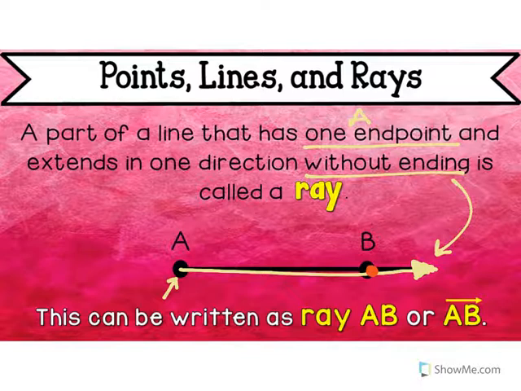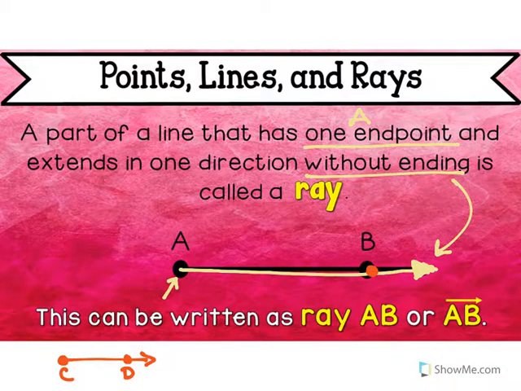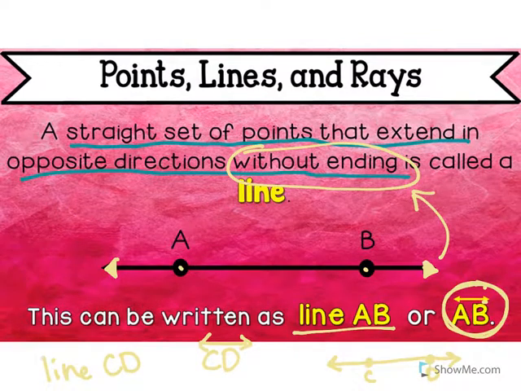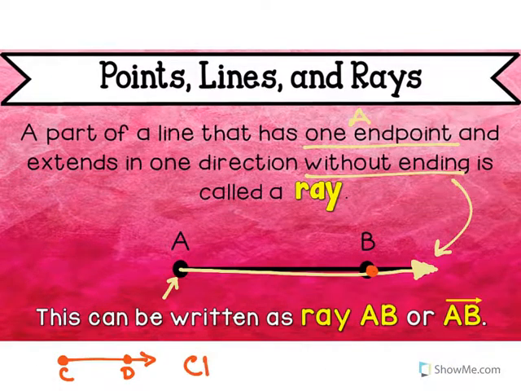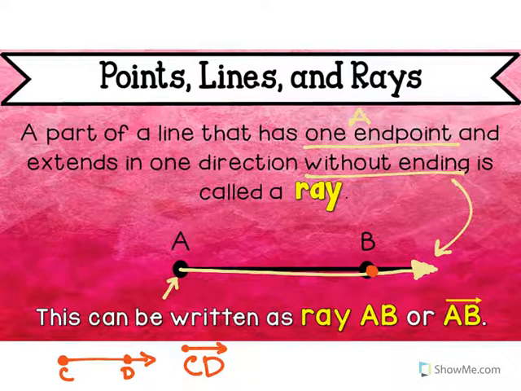Now I want to show you what one looks like. Let's say I had this ray. To label that it's CD and it's a ray, because before we had CD but it was a line, so we put a line above it. This time we'll put CD, but we're going to draw a ray above it. See how it's the same thing as what it looks like? You just put it above and people will know that's a ray.